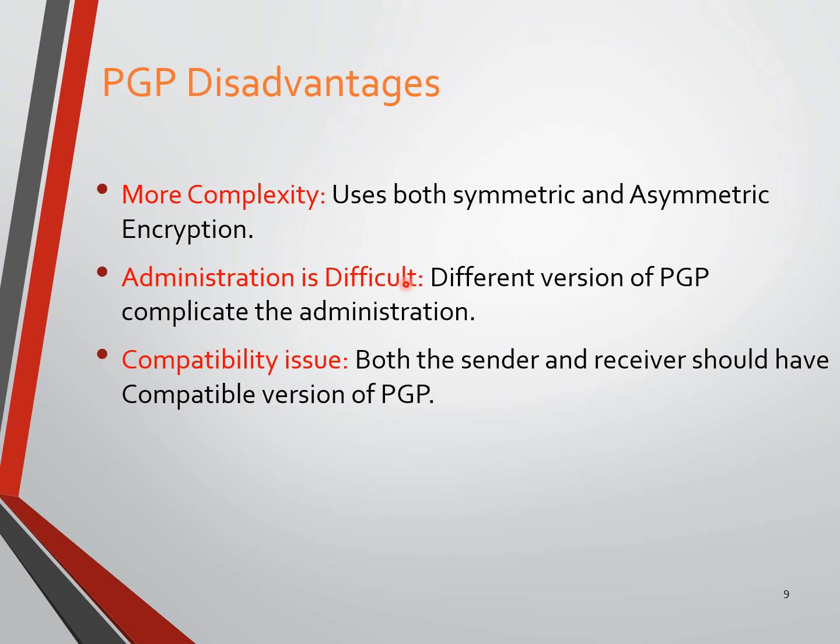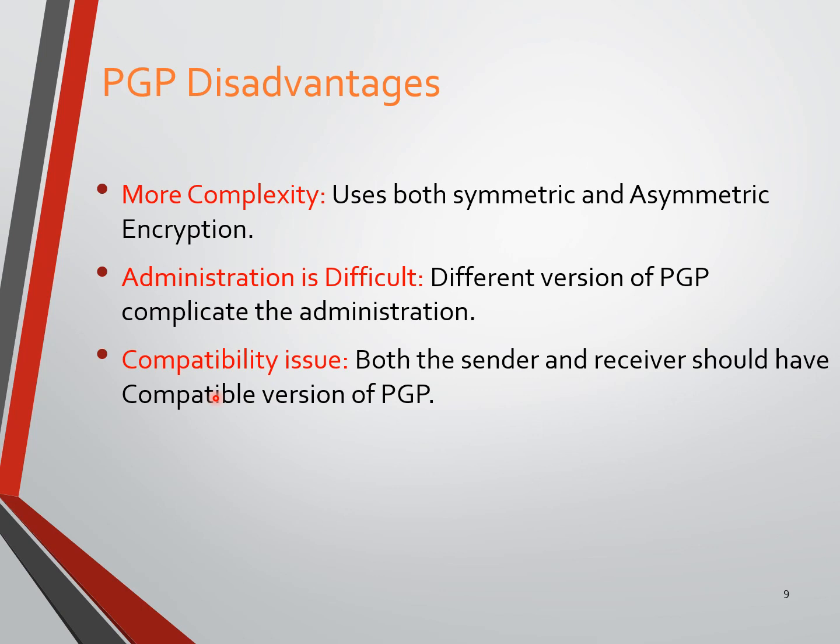So a 64-bit operating system supports both 32-bit and 64-bit software installation, but a 32-bit operating system does not support 64-bit software installation. It only supports 32-bit software. This is very similar to the second point. If both sender and receiver have compatible versions, then PGP can be supported. If there is no compatibility, it is not going to support the PGP operation.